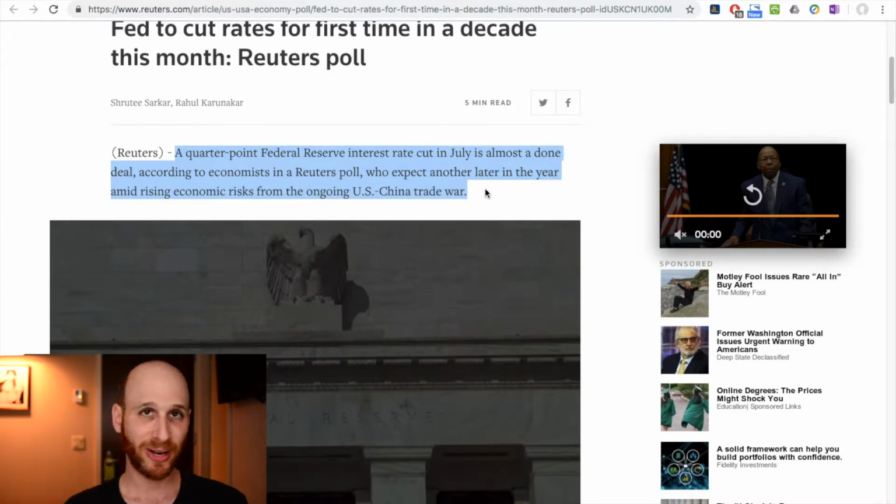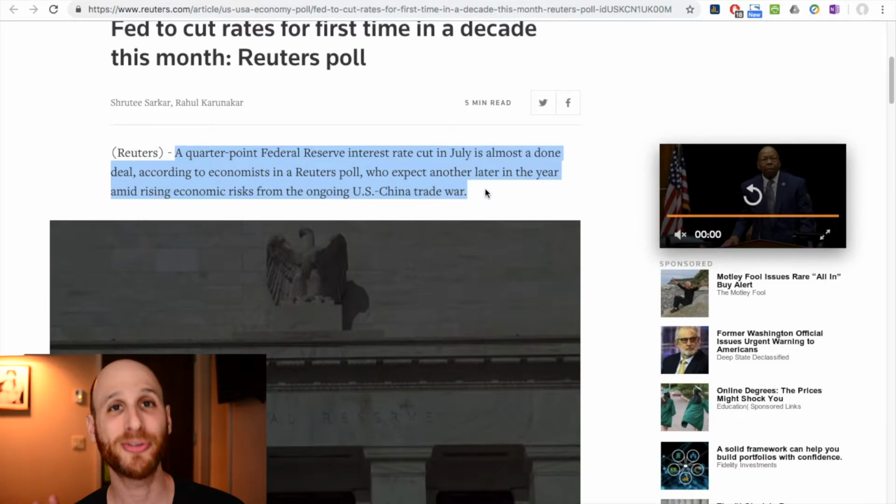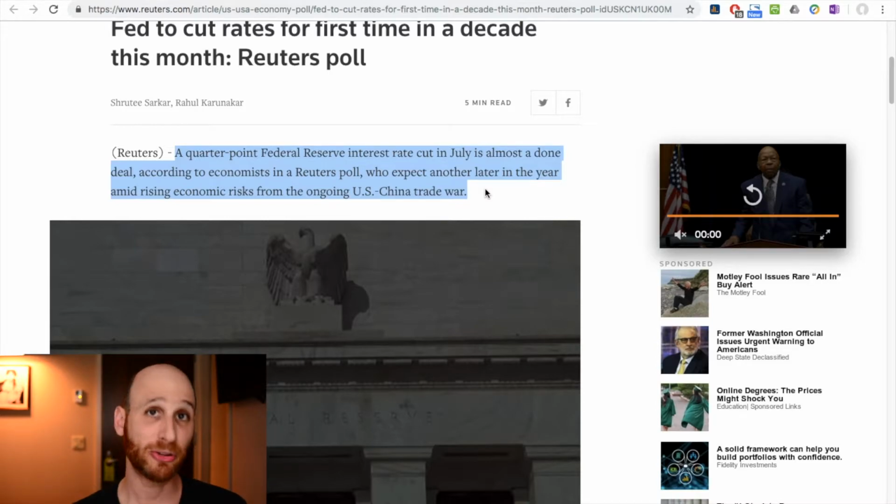So the idea here is that the Fed in America is likely to cut the official cash rate not once but twice. They call it the Fed funds rate, not the cash rate, but it's the same thing. So America is expected to cut rates not once but twice over 2019 in response to the risks of a global slowdown, in part due to the trade war.